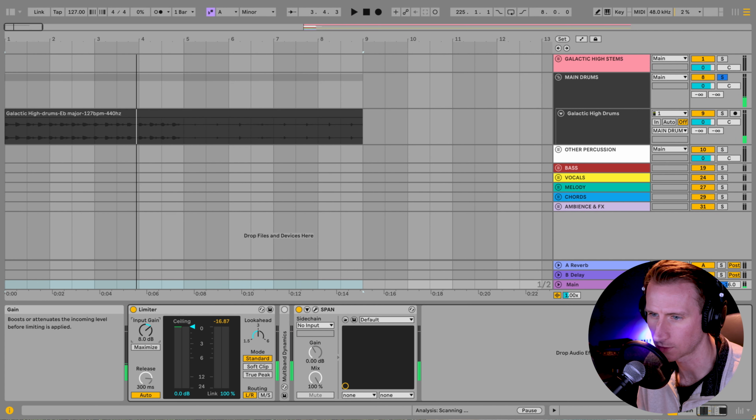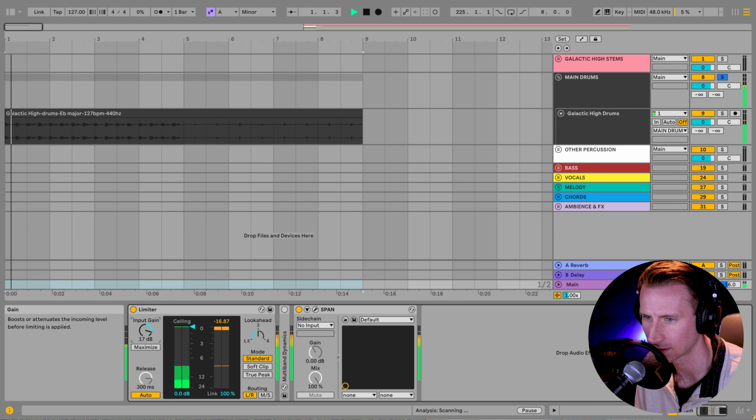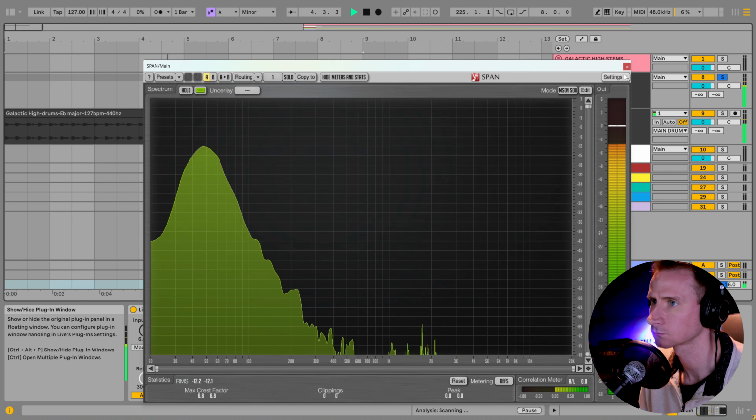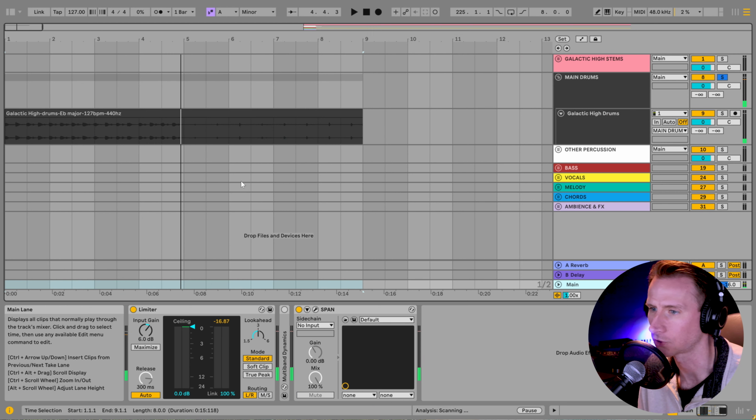Around 6 or so is good. If I boost it too much, it's just going to sound boomy and bad. So right about there can serve as kind of the floor of our track. And now let's get a couple other top loops in here.